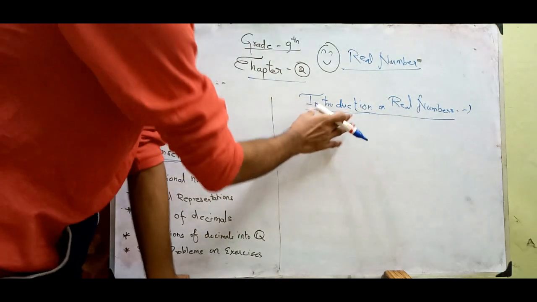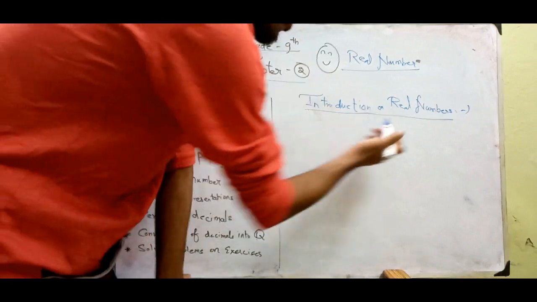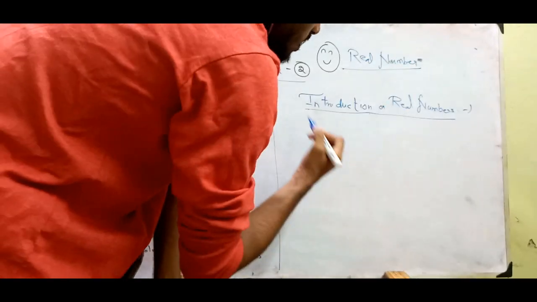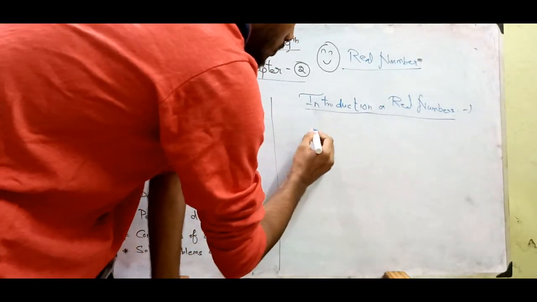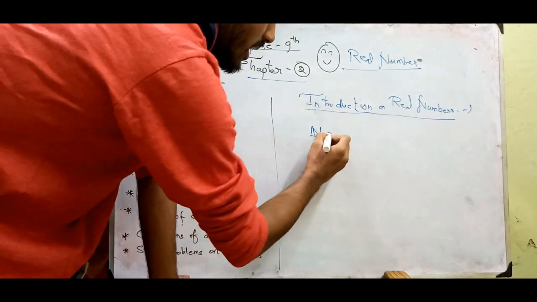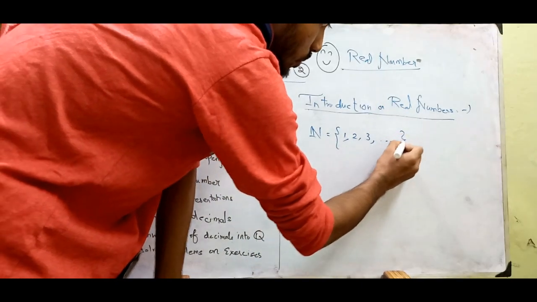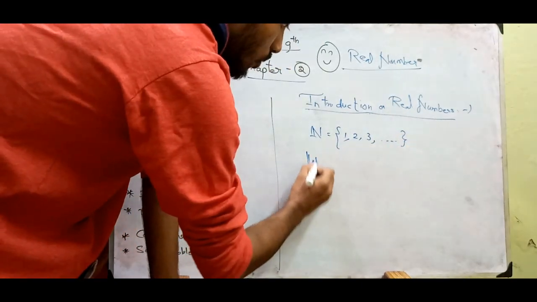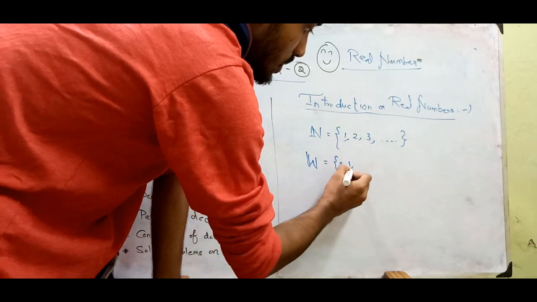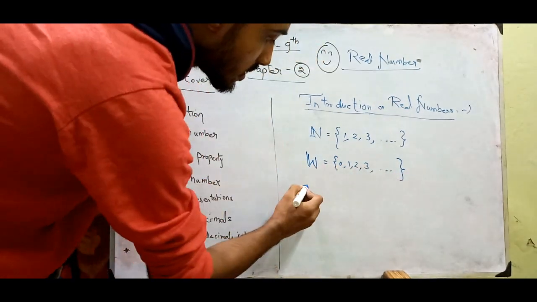Okay, let us go for the beginning stage, that is the introduction on real numbers. First we know the natural numbers, denoted as capital N. Natural numbers start from 1, 2, 3, 4 and so on. Then whole numbers: 0, 1, 2, 3 and so on, where only 0 is included.